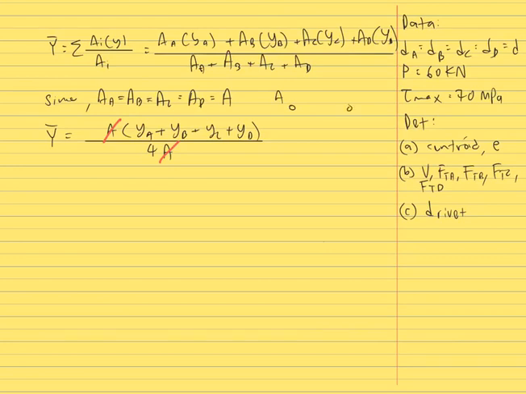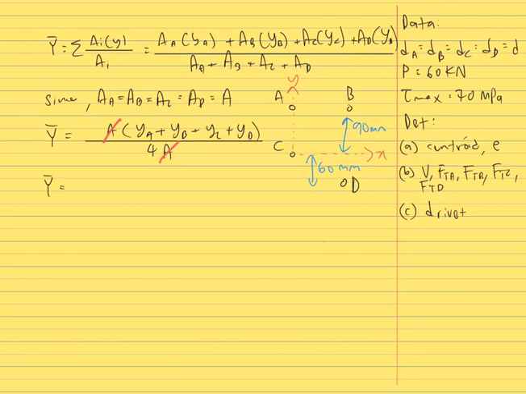Then let us draw the free body diagram to find the values of YA, YB, YC, and YD. Y is the distance between the rivet and our reference point, which is C. From reference point C to rivets A and B is 90, and from reference point C to rivet D is 60 millimeter.